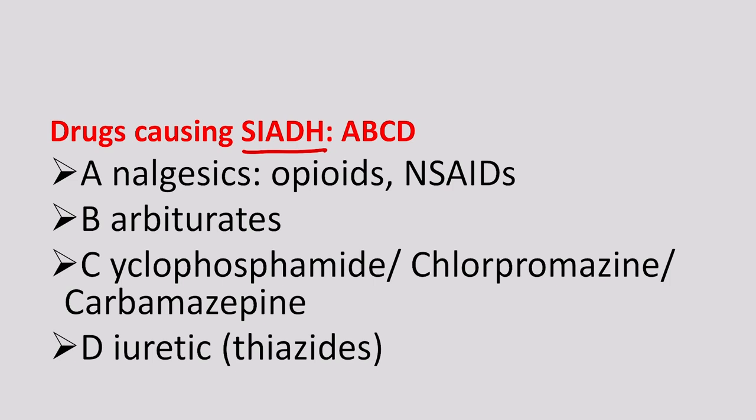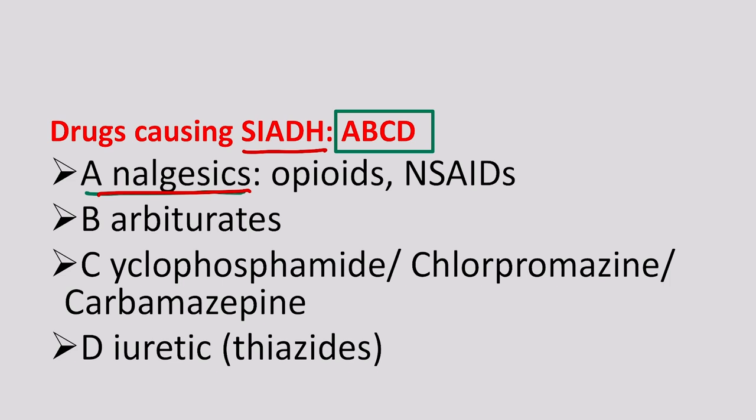Here is one mnemonic, ABCD. By this mnemonic we can remember the names of the drugs. First of all, A for analgesics, such as the opioid analgesics and NSAIDs, which are commonly used to reduce pain.